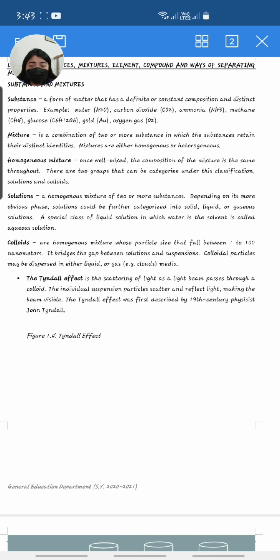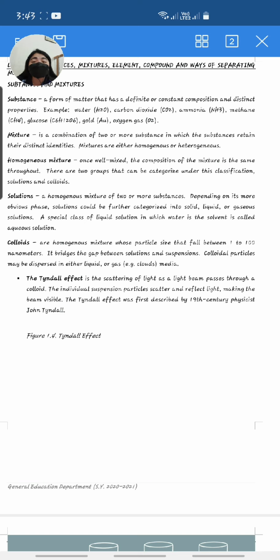What are examples of homogeneous mixtures? We have blood, and sugar solution when the sugar is completely dissolved. As you can see, when you mix the sugar and the water, the other substance will disappear, right? You cannot eventually see the two substances. You won't see the two substances in homogeneous mixtures because what is retained with regards to physical appearance is only the water, since the sugar will dissolve in the water once you mix it.